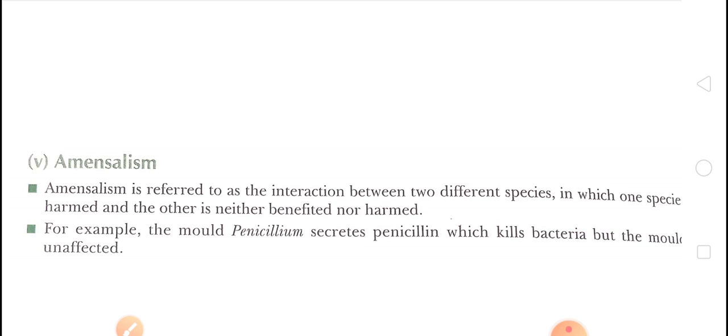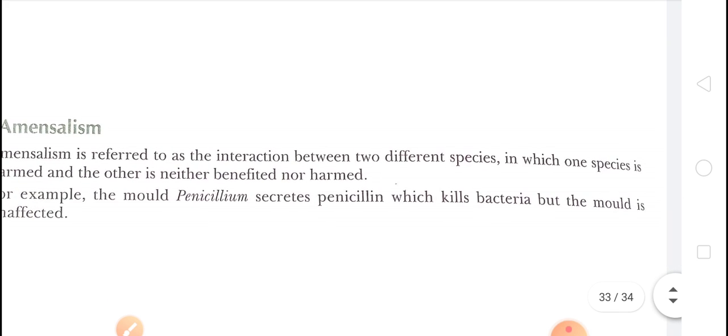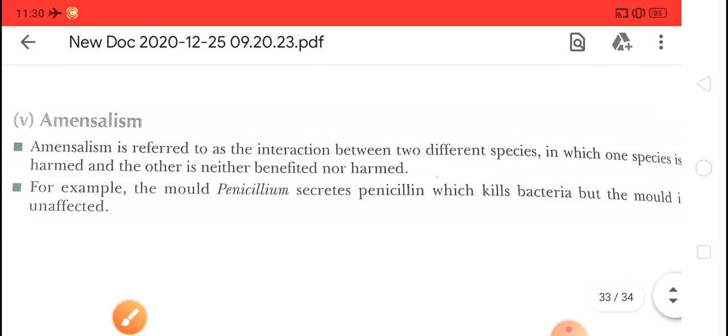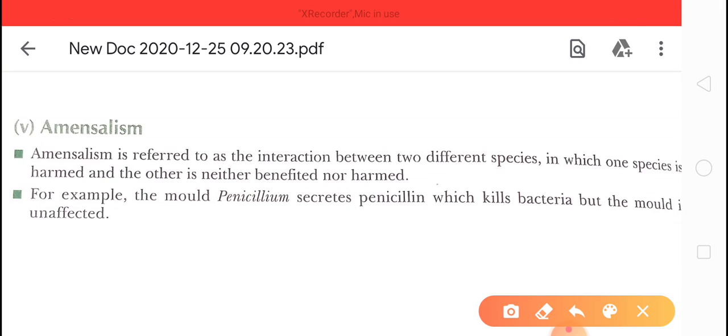So we can say that amensalism is the interaction between two different species in which one species is harmed and the other is neither benefited nor harmed.